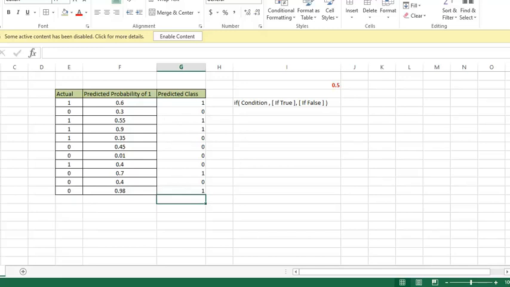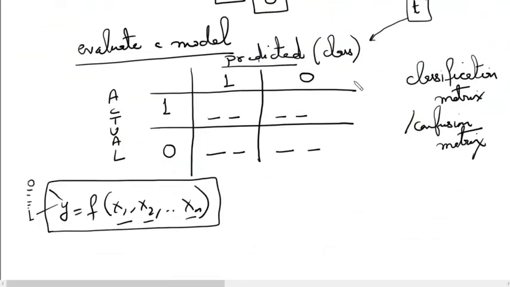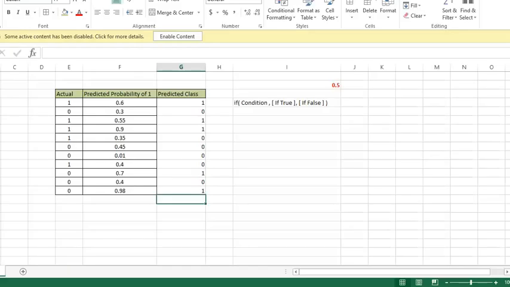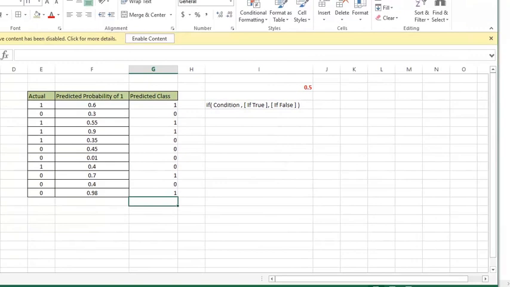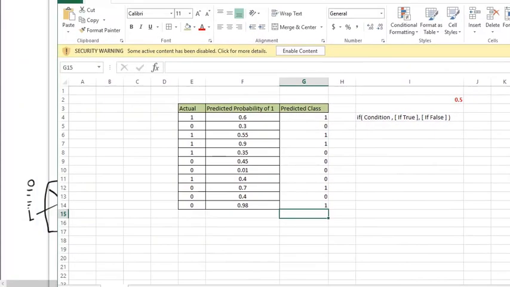In a confusion matrix we have to give counts. So what count will come here? Here we will give the count of the actual ones that we also predicted to be a 1. So let us see how many counts we have. Let me reduce the size of this Excel so that we can have it side by side.